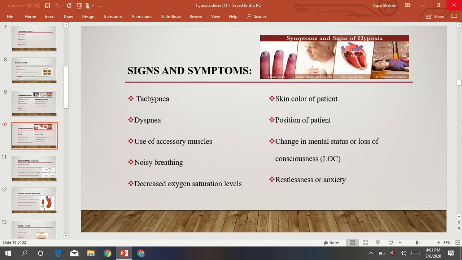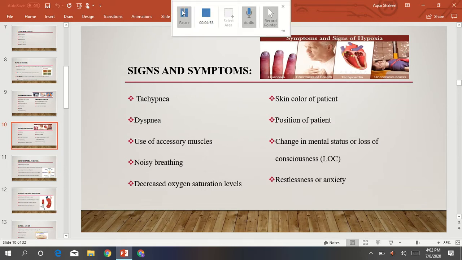Okay. Next is noisy breathing, the audible noises with breathing. Okay, skin color of the patient. The patient's skin color may change to bluish or gray, which are also signs of hypoxia. Okay, position of the patient: the patient is not able to lie flat on the bed when in a hypoxic condition. Okay, change in mental status or LOC. What is LOC? It is loss of consciousness, and this is a worsening and late sign of hypoxia. And restlessness or anxiety are the early signs of hypoxia.